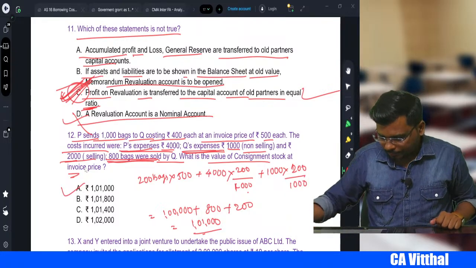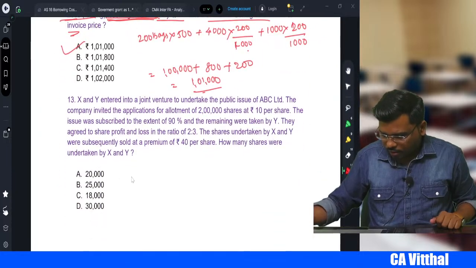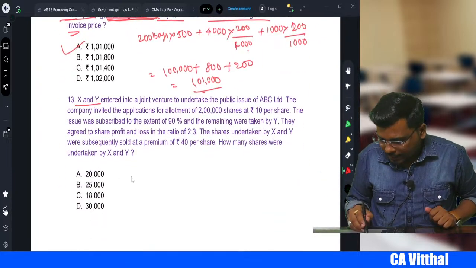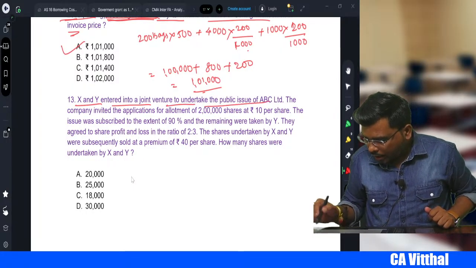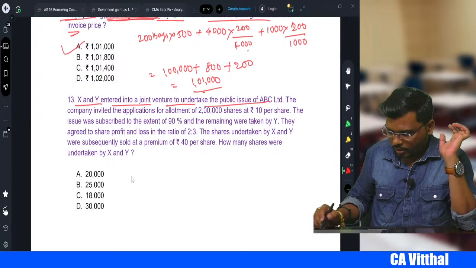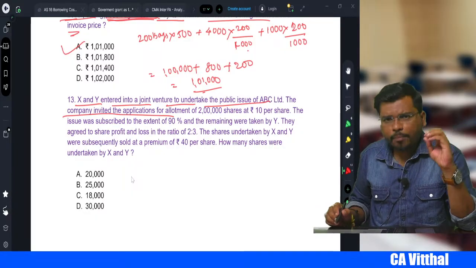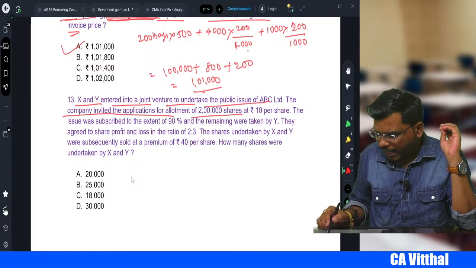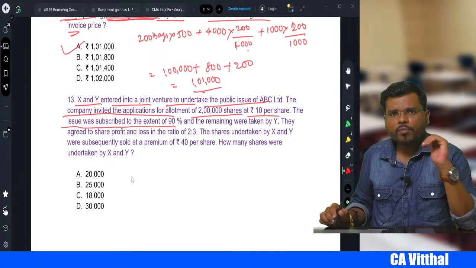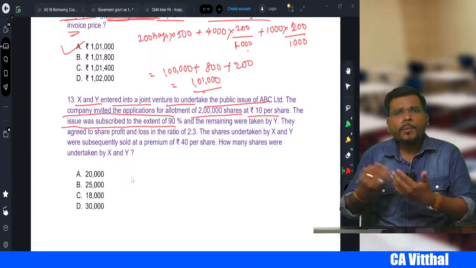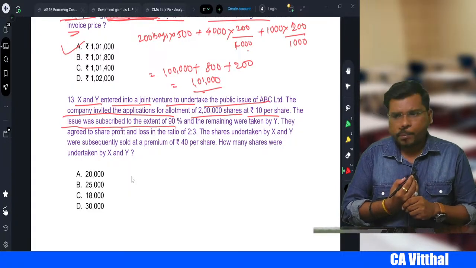Yes. Okay, come to the next one, right? X and Y enter into a joint venture to undertake a public issue of ABC Limited. The company invited applications for allotment of 2 lakh shares at 10 per share. The issue was subscribed to the extent of 90%. That means 10% who will subscribe, sir? X and Y will subscribe, right?